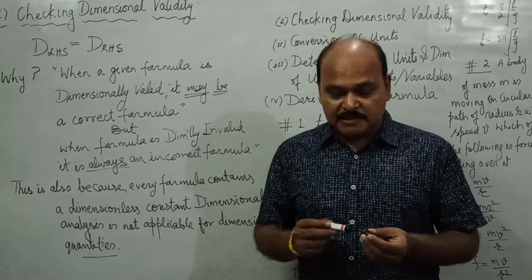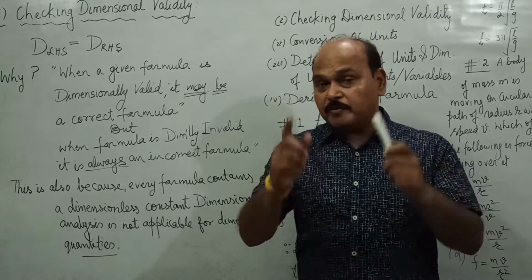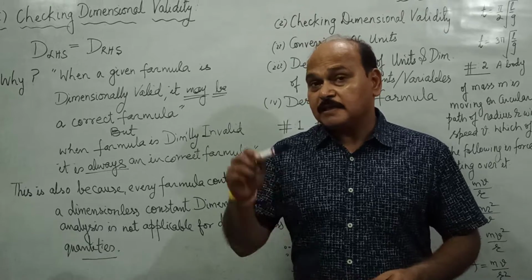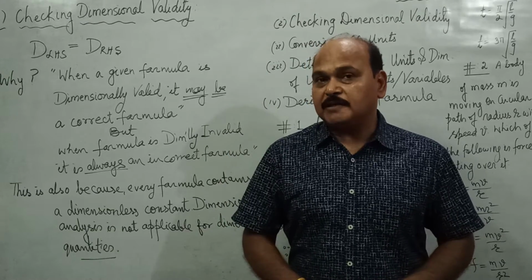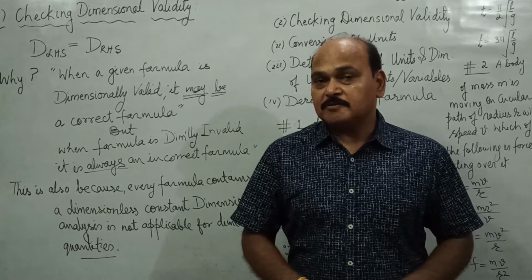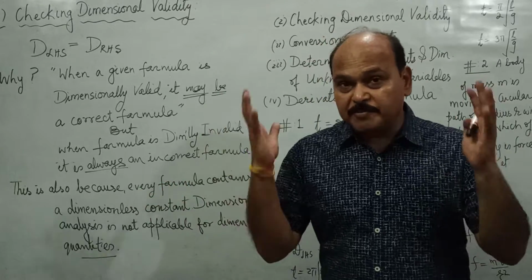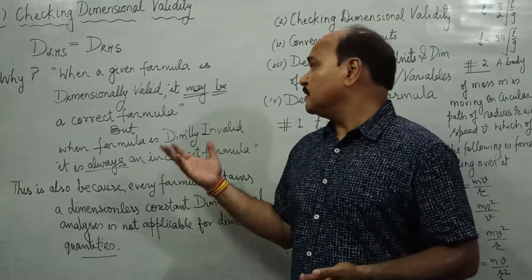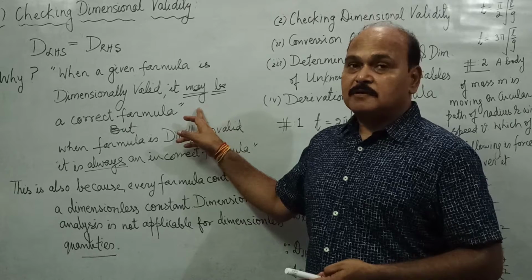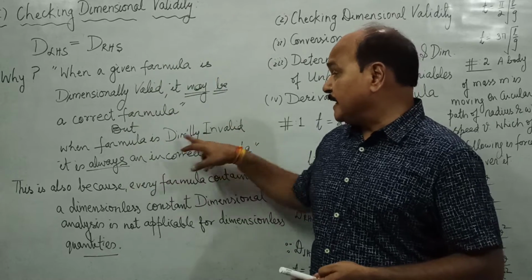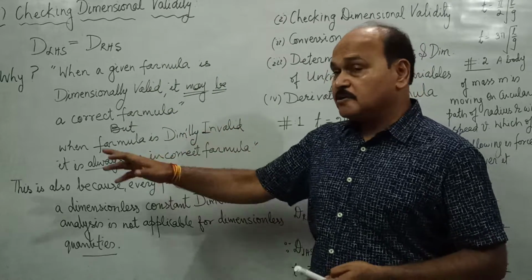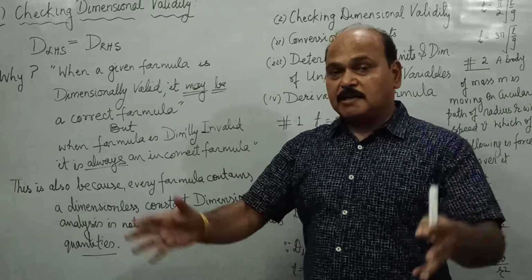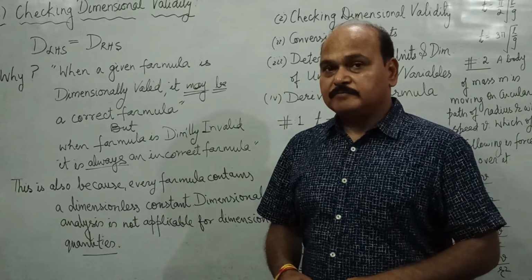So what is least required for a formula to be correct is it has to be dimensionally valid. When a formula is dimensionally valid, it may or may not be a correct formula. But when the formula is dimensionally incorrect or invalid, it is altogether rejected. It is absolutely incorrect formula.